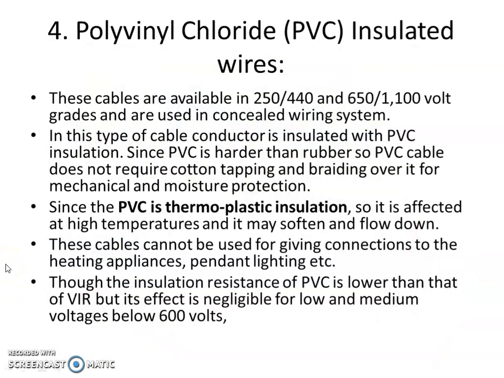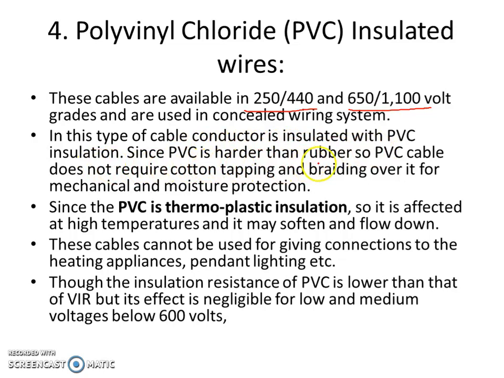Then the PVC wire, right? In order to avoid the drawbacks of the lead sheeted wire, VIR wire, top rubber sheeted wire or CTS wire, these wires are nowadays replaced by polyvinyl chloride, PVC, insulated wires. These wires are available in 250 by 440 and 650 by 1100 volts grade and used in concealed wiring systems. In this type of cable, the conductor is insulated with PVC insulation.